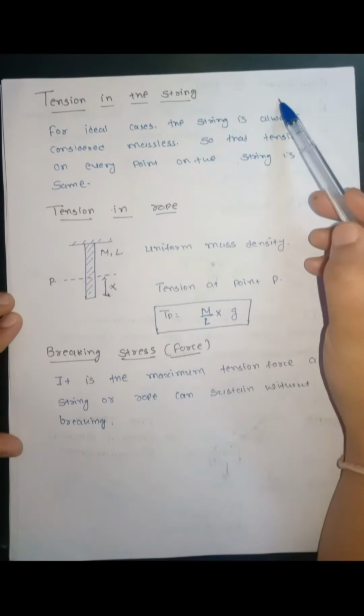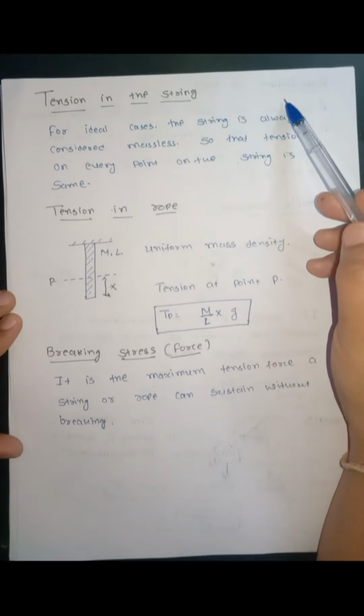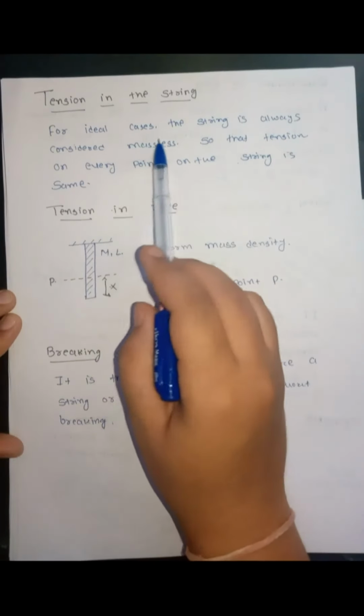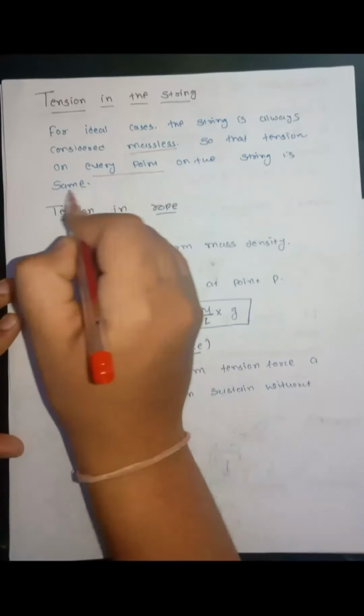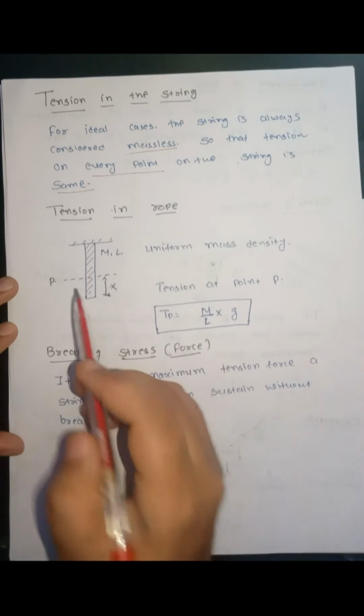One important point about the tension in the string is, for the ideal cases, the string is always considered massless. For a massless string, the tension at every point on the string is the same. But if we consider a rope, then what will happen in that case? Let us see.